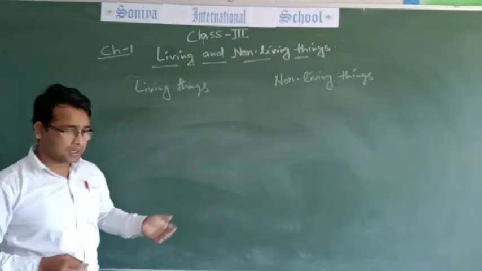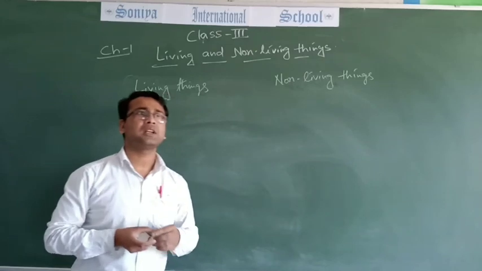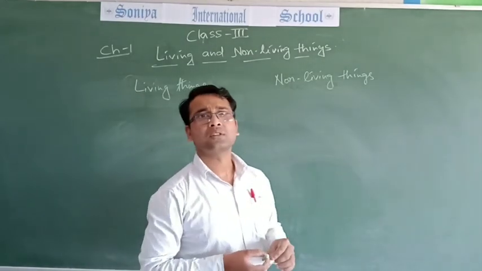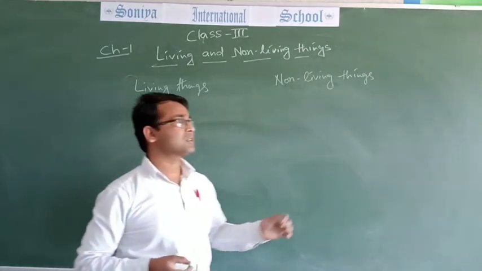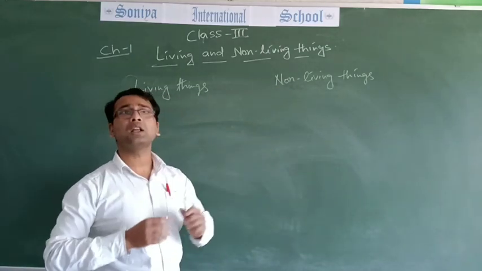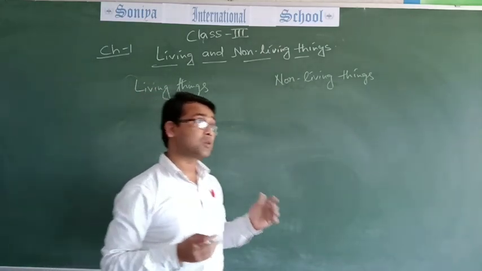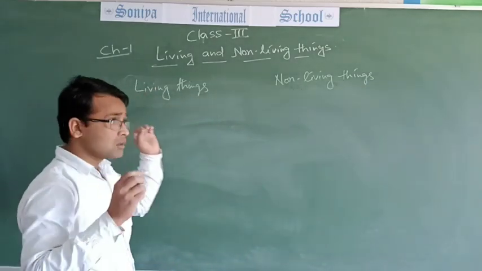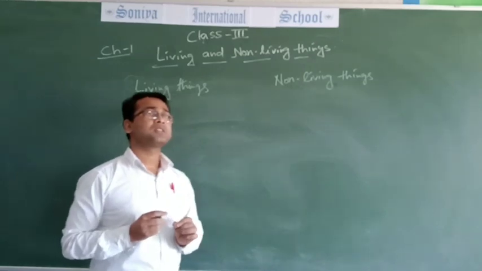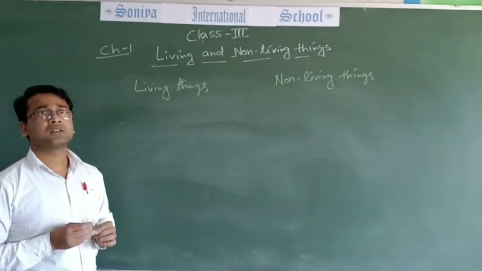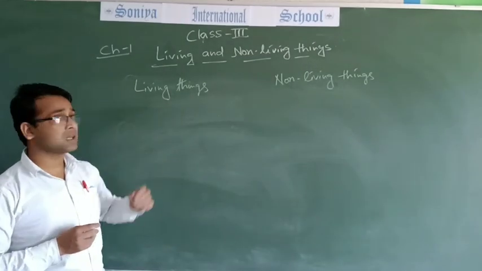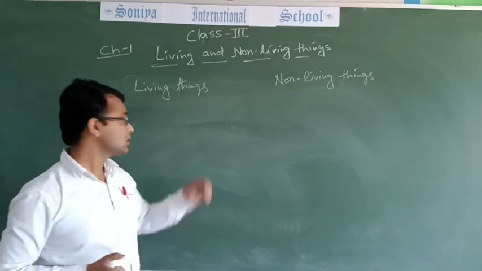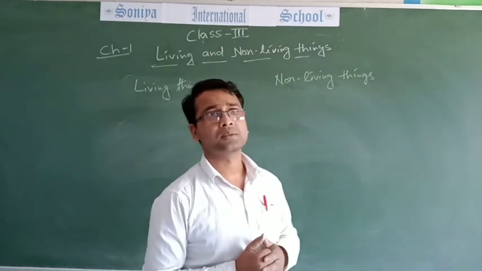Whereas box, pencil, chalk, chair, duster are non-living things because they do not have any properties like living things.